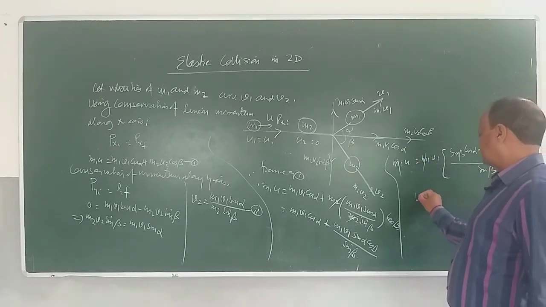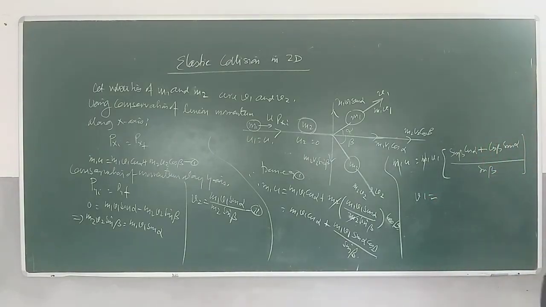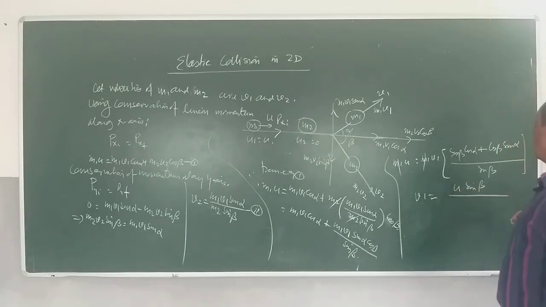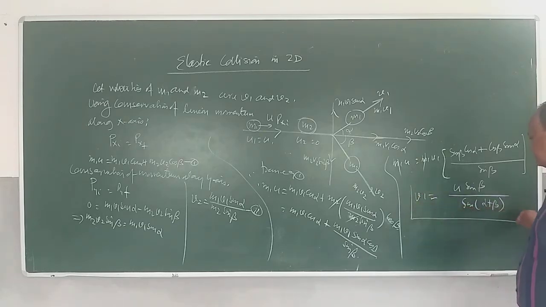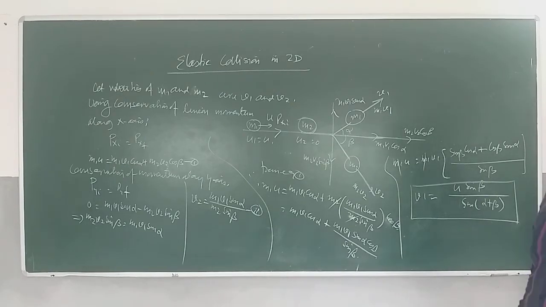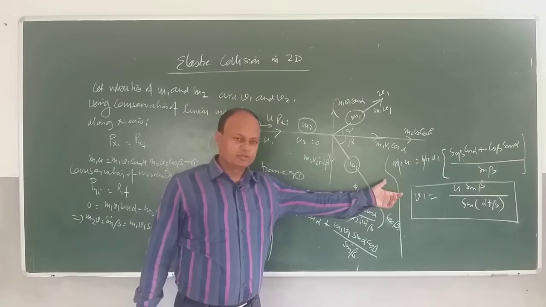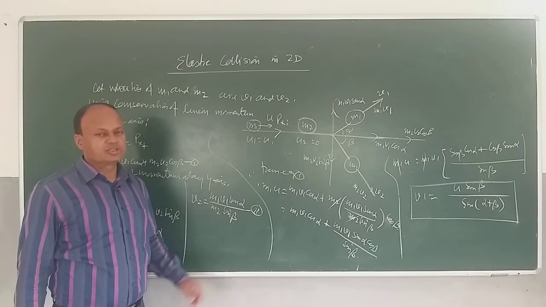So v1 is equal to u sin beta divided by sin alpha cos beta plus cos alpha sin beta, and sin alpha cos beta plus cos alpha sin beta is sin of alpha plus beta. So children, we have calculated the value of v1, and once you know v1, I'll just put it here and calculate the value of v2. So this is a very easy problem.